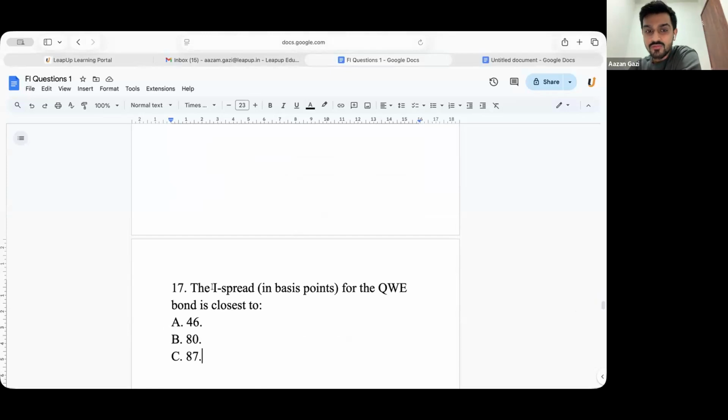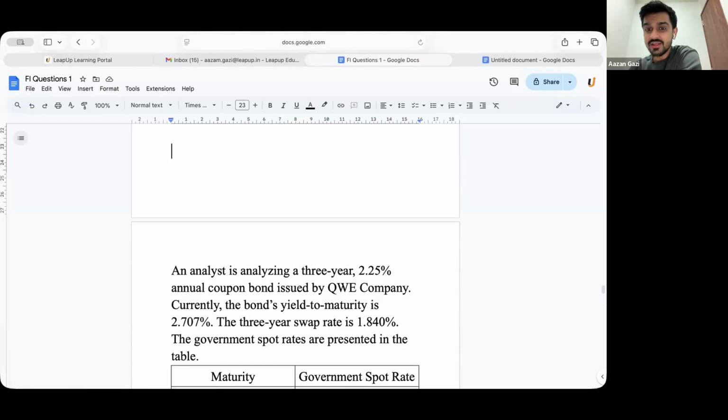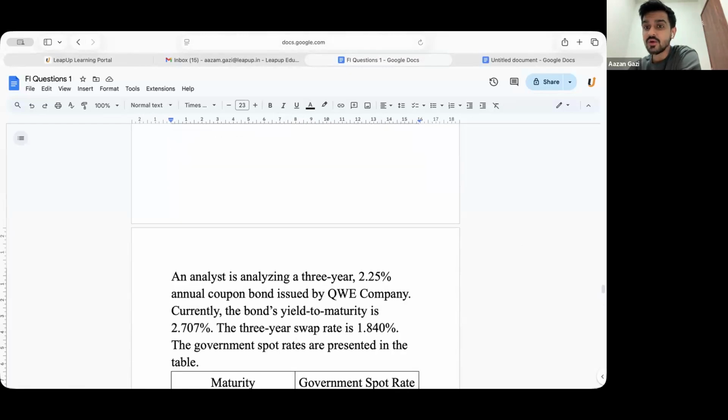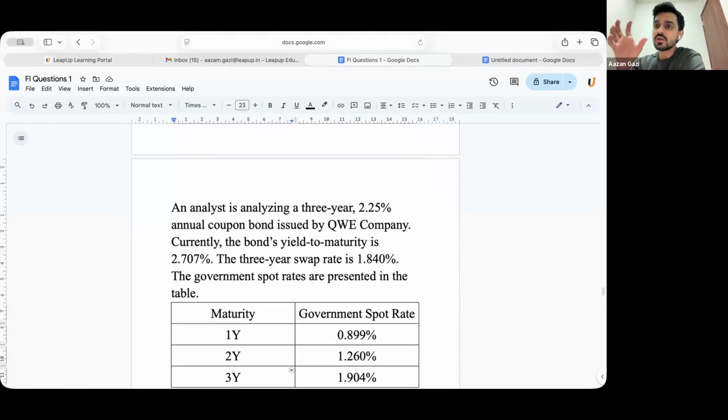Rakshit, there's no reasoning behind it. It's just like that. That's how it is. It's your bond YTM minus the fixed swap rate. That is known as interpolated spread.